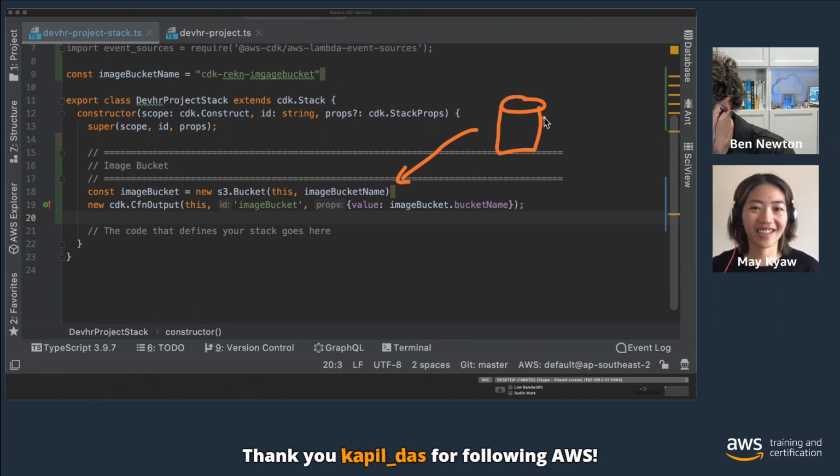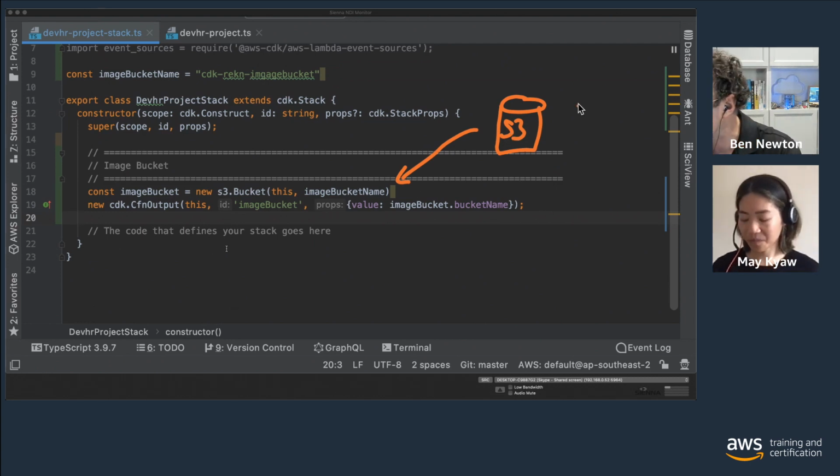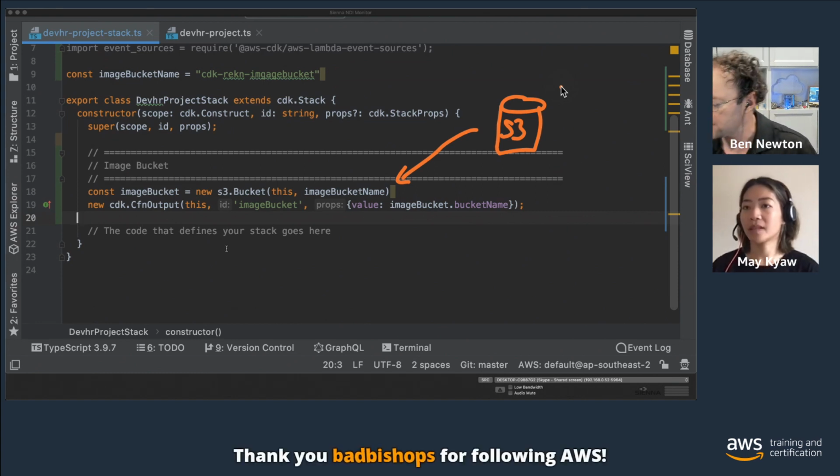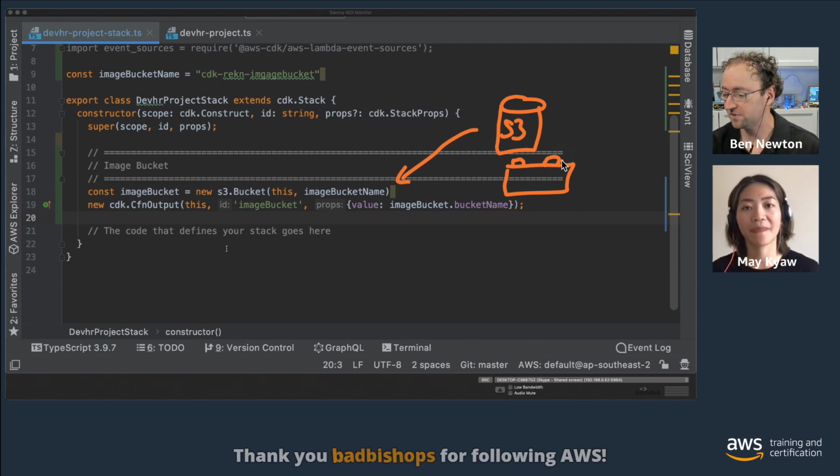And so the great thing with this construct that we have here is this actually goes through and creates that S3 bucket. That one line is all we need within the CDK to create an Amazon S3 bucket. And so it simplifies it greatly in terms of building these resources. And I like to think of these as kind of like Lego pieces, right? You get a whole lot of building blocks and you can build an application very simply here.